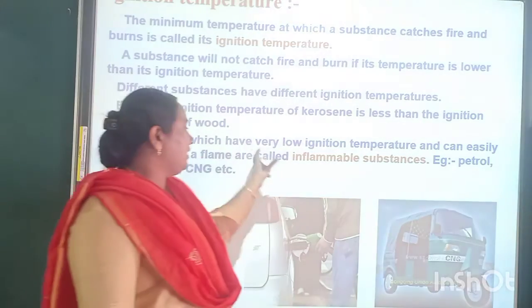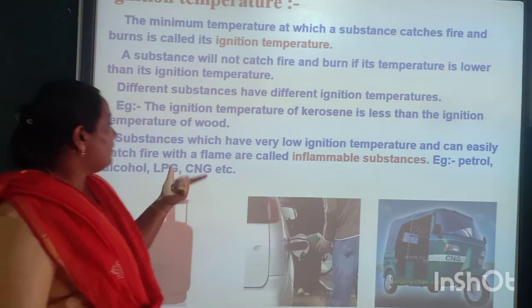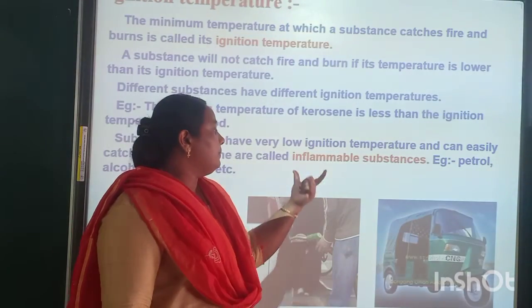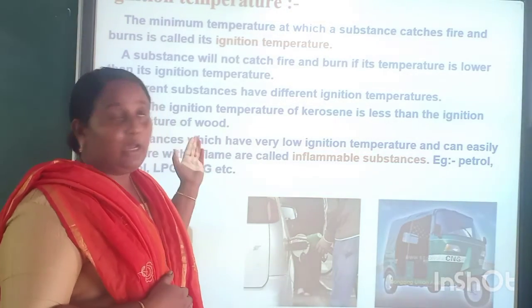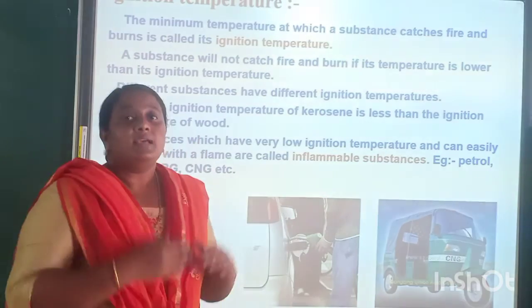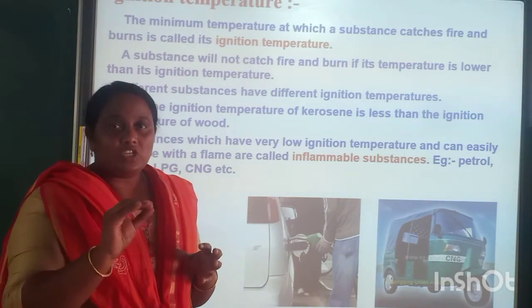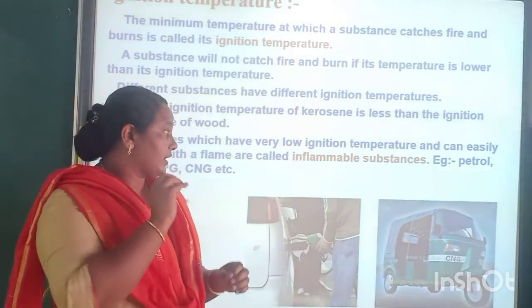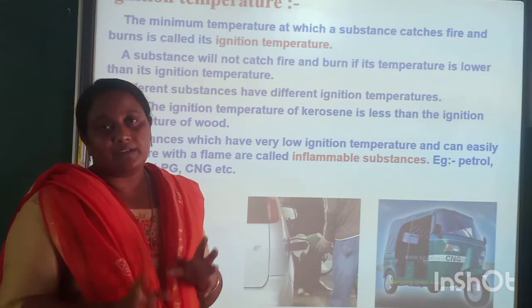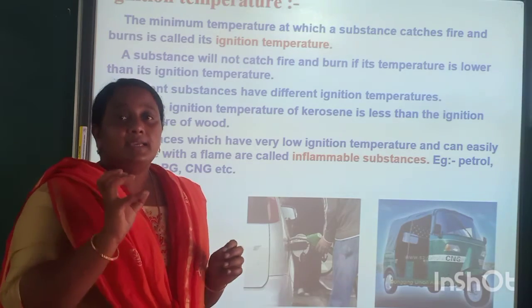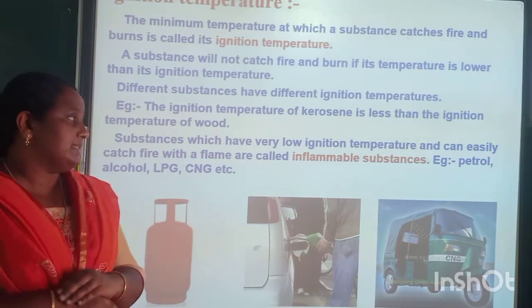Substances which have very low ignition temperature and can easily catch fire with a flame are called inflammable substances. Such substances, like kerosene, which have low ignition temperature and catch fire easily, are known as inflammable substances.